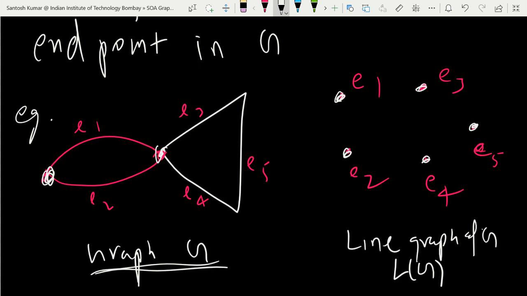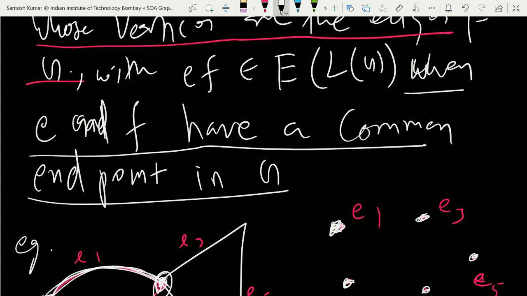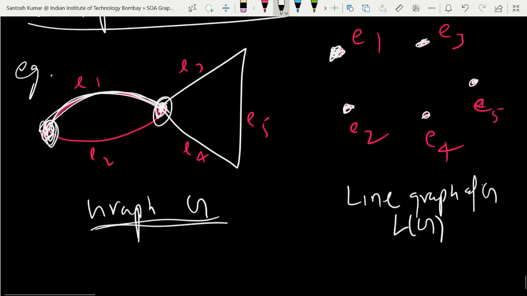Now we have vertices E1, E2, E3, like this. We have to think of which will have edges. For that, look at E1 in G. The rule here is you will make an edge in the line graph when E and F have a common endpoint in G. So look at E1, E2.